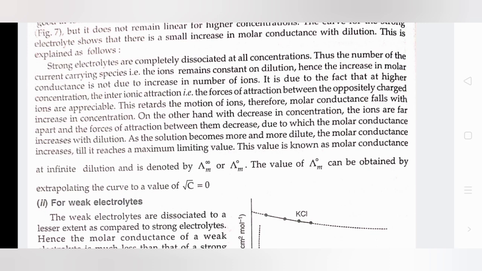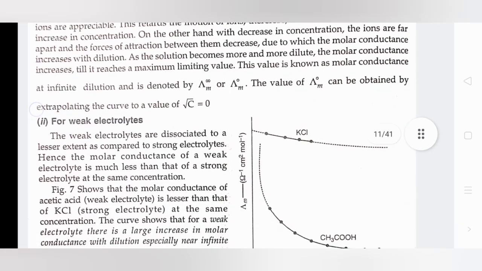As the solution becomes more and more dilute, the molar conductance increases till it reaches a maximum limiting value. This value is known as molar conductance at infinite dilution and is denoted by Λm∞ or Λm naught.